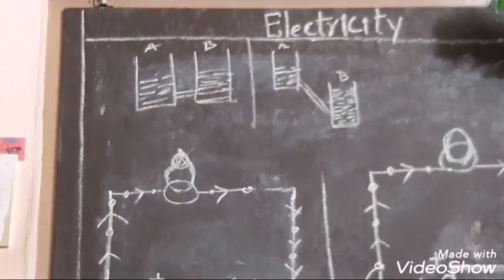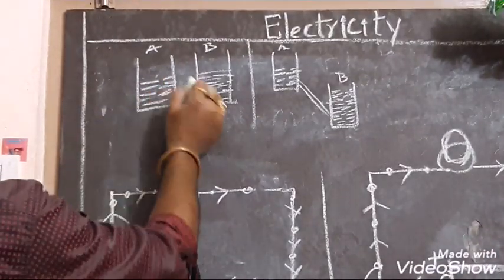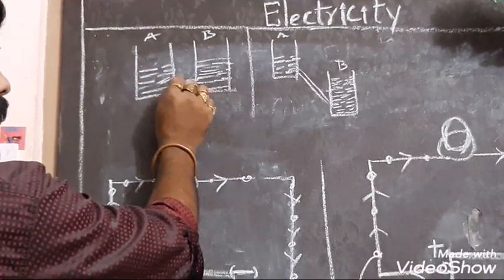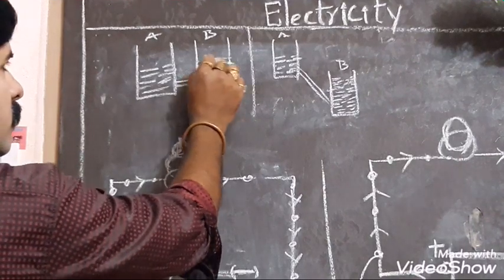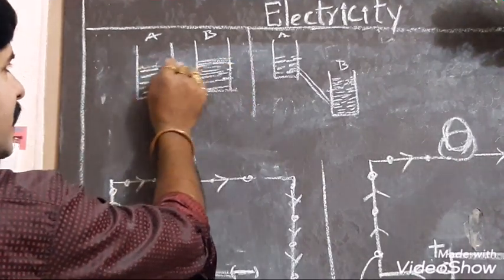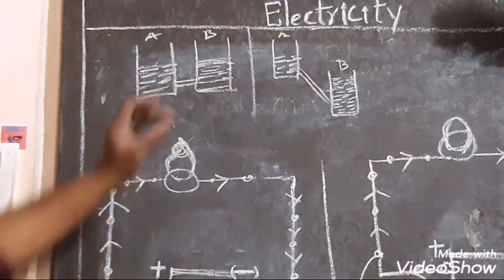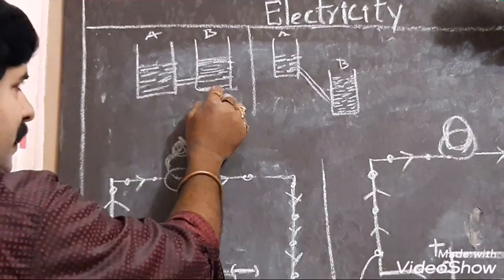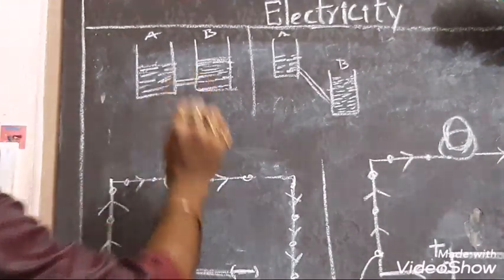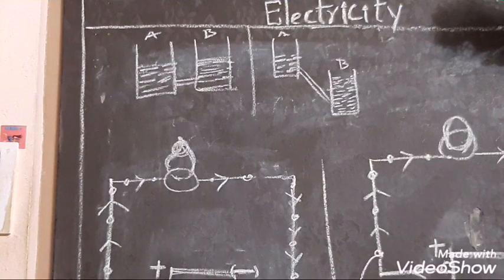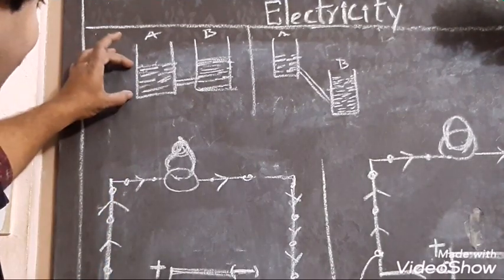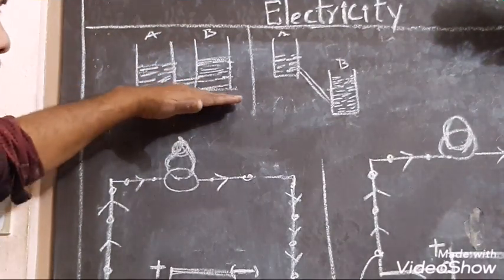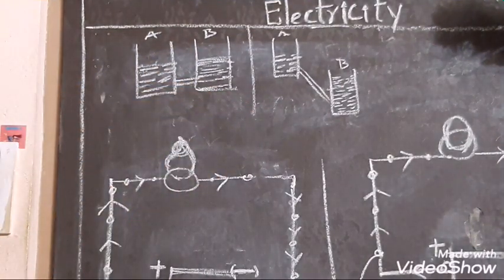When they are at the same level, they maintain the same level of water. If a pipe is connected, there is no flow of water, because they are maintaining the same level of water and are placed on the same platform.